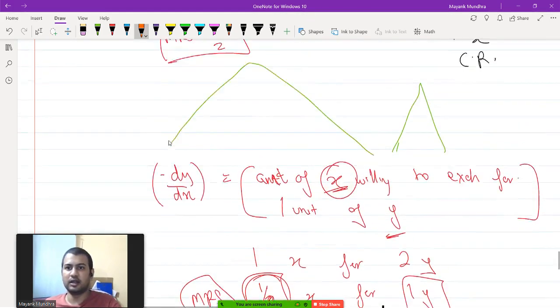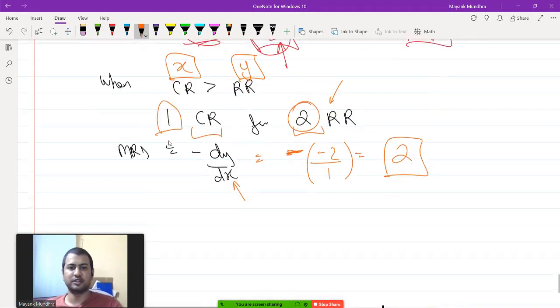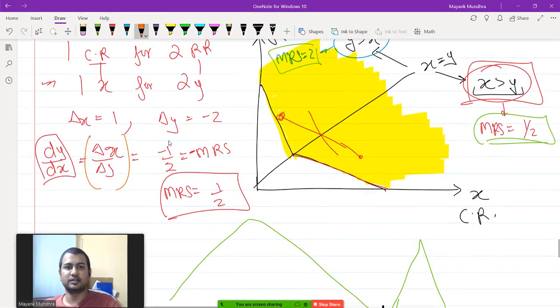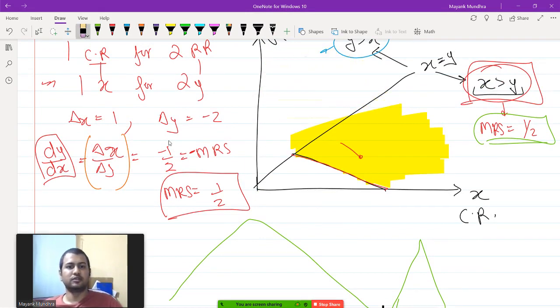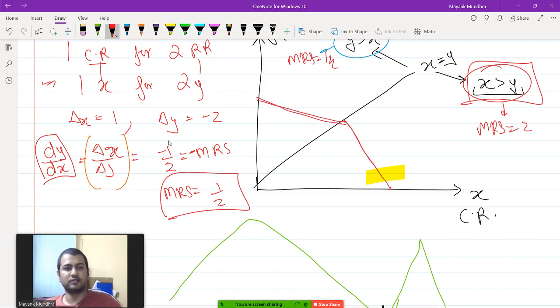Sorry, did I take dx by dy here? Sorry, I took delta x by delta y here. Yeah, my bad. I see the mistake now. So the MRS would be 2 for the right side case. So here you will have MRS equals 2, and here you will have MRS equals half. So you will have steeper curves here and flatter curves here and steeper curves here.